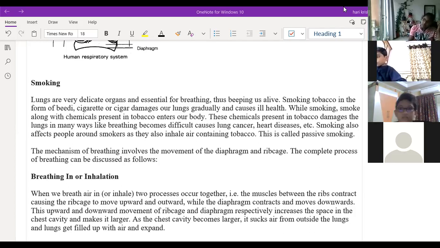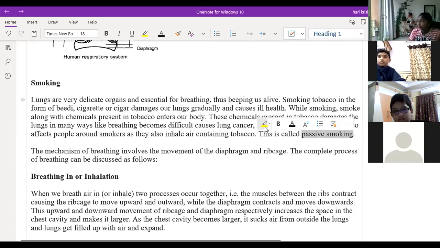This is called passive smoking. You are not directly involved in the smoking, but you are standing next to that person, right? So this process is called passive smoking. What is the term? Passive smoking. So it will affect in that way also. Lung cancer and all will come in that way also. So we have to keep the persons who are smoking far away from us.